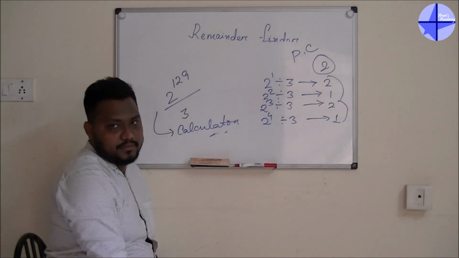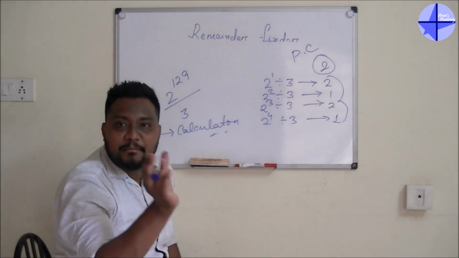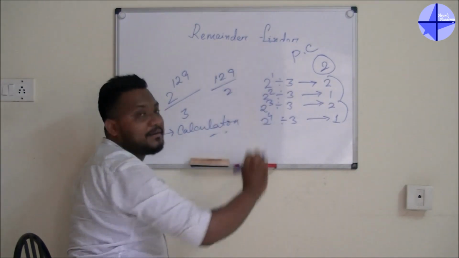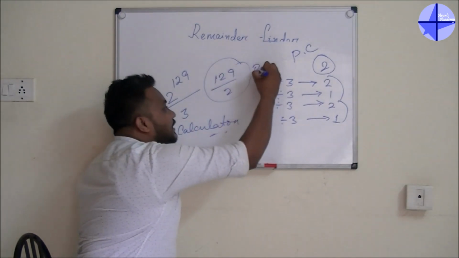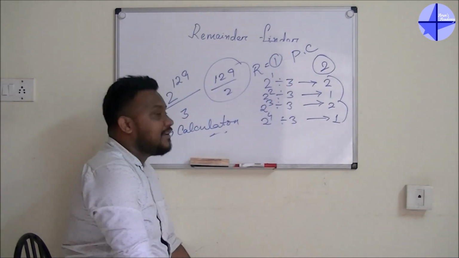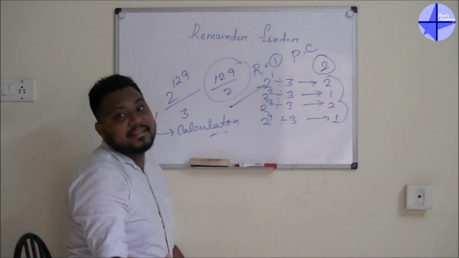Guys, the same logic that I told: given power divided by the power cycle. What is the given power? 129 divided by the power cycle. What is the remainder you will get? You will get the remainder as 1. Whenever you are getting the remainder as 1, you have to go for 2 to the power 1.